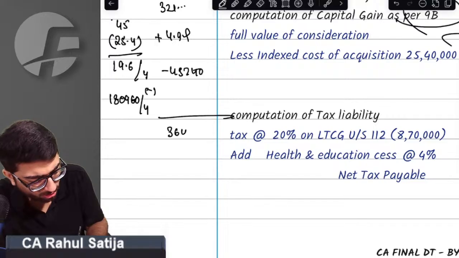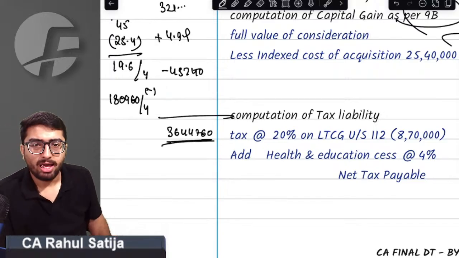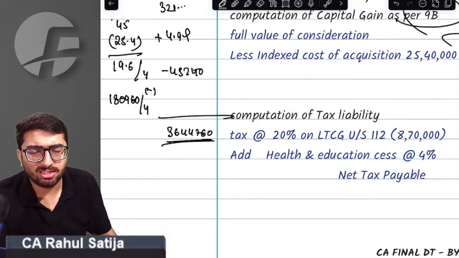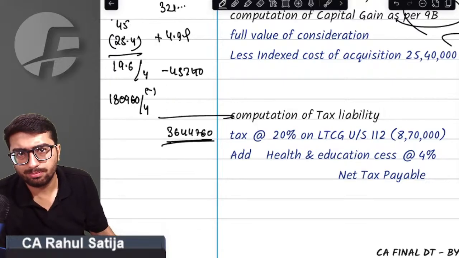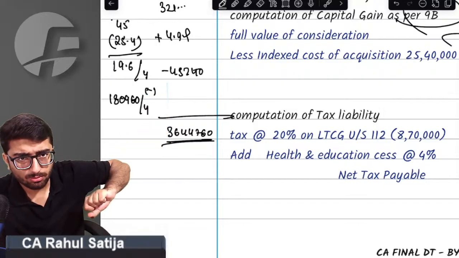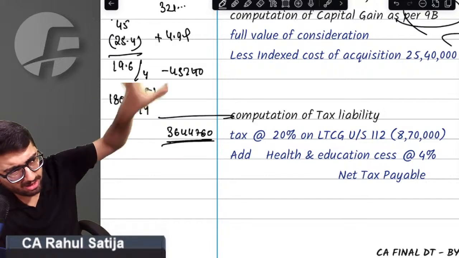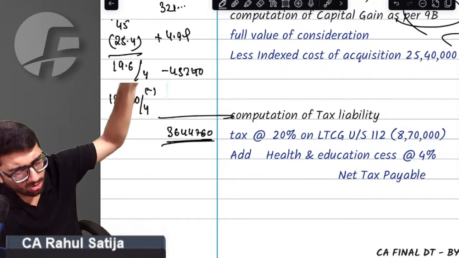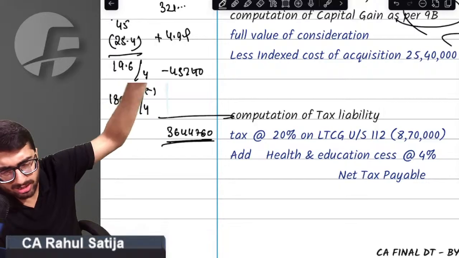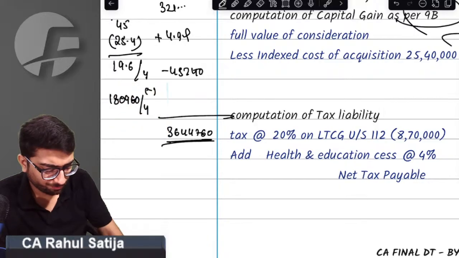Actual capital gain after all the adjustments would have been this. Sir, any issue till now? If this asset would have been sold to an outsider, the partner's capital would have been 36 lakh rupees, after all adjustments of capital gain and taxes.